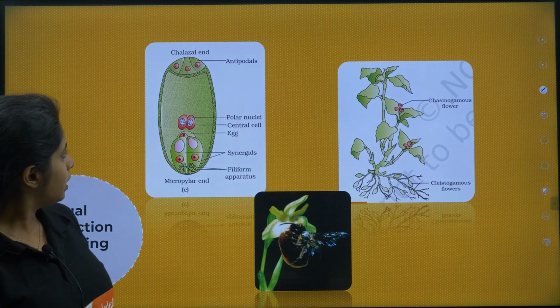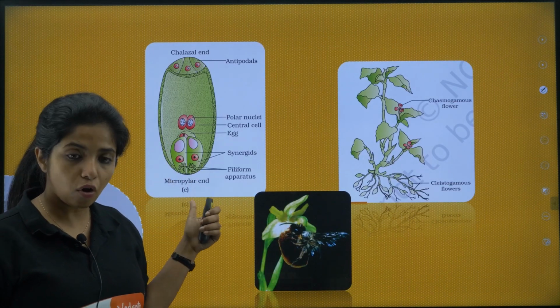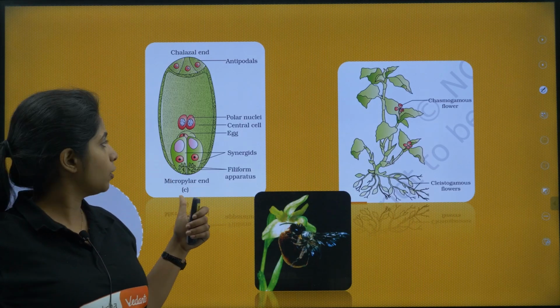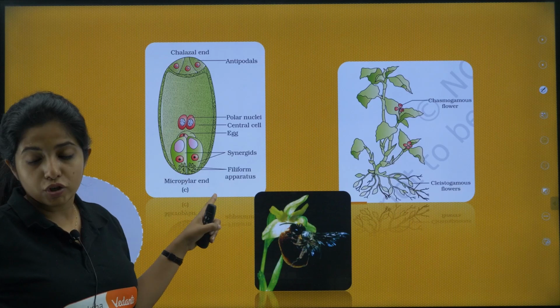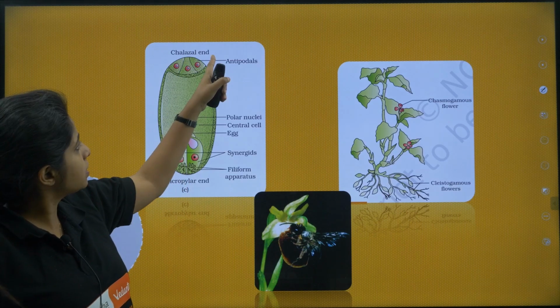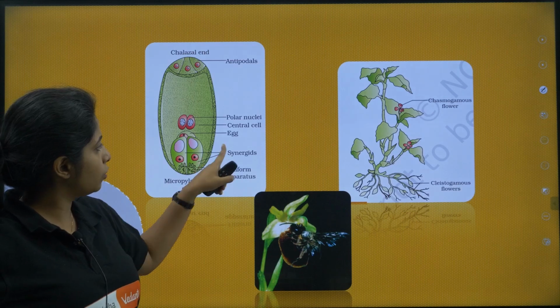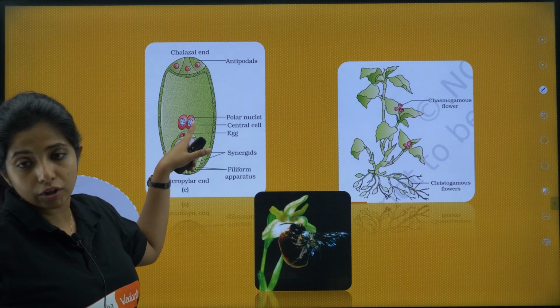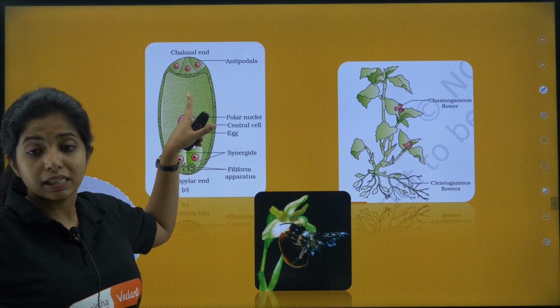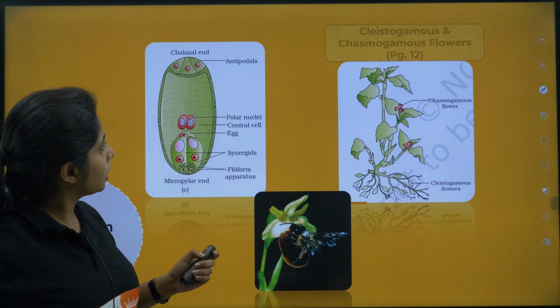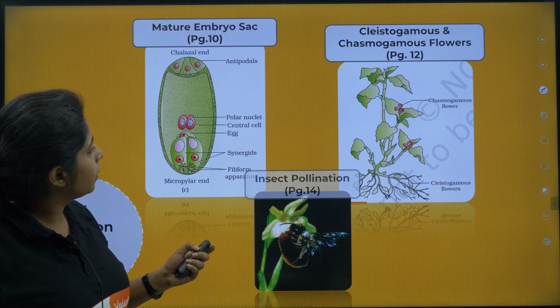Now, next thing, you have the picture of the embryo sac, the female gametophyte. This picture is very important. Antipodal cells are in the chalazal end, and the filiform apparatus and everything in the micropylar end. You have synergids, you have an egg cell, you have 2 polar nuclei. This whole thing that you see is the central cell. If you want a proper picture, I can show it to you. I'll show it to you in just a second.